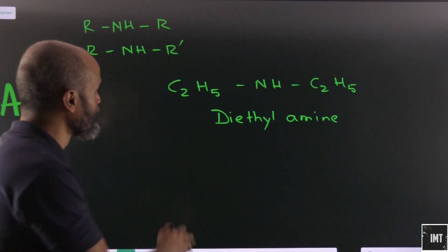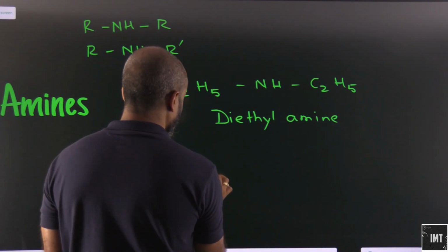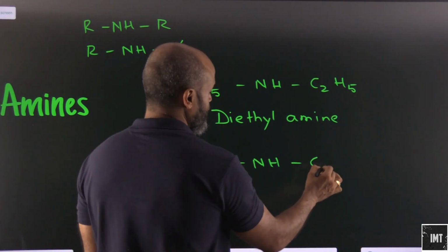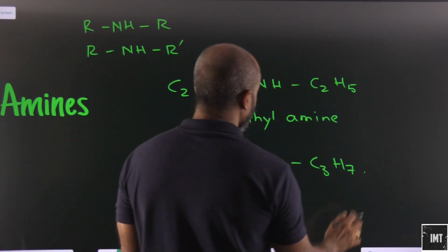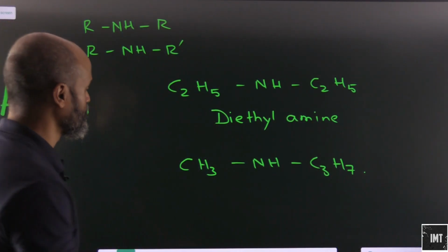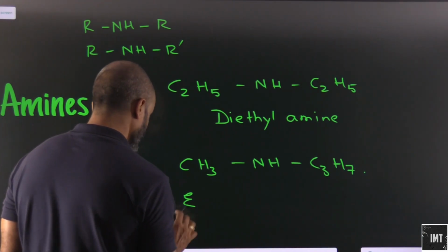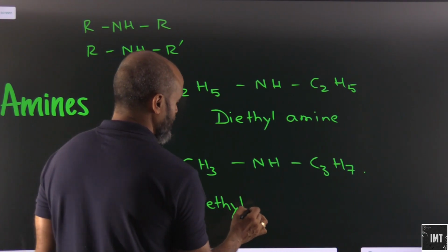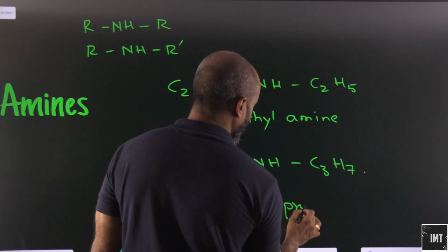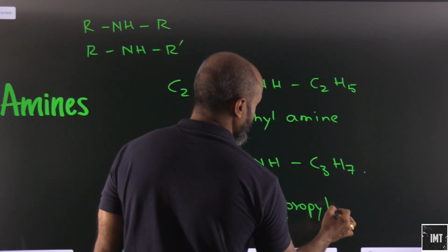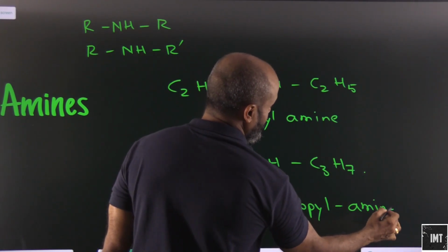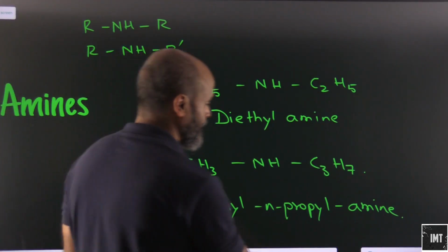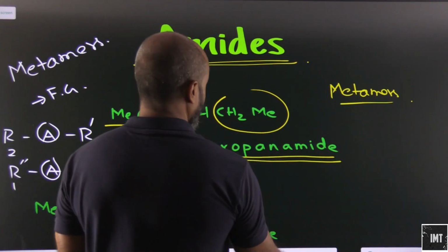Okay, diethyl amine. If I happen to get this as CH3, NH, C3H7, this will be what? Methyl N propyl amine. This will be diethyl amine. This will be methyl N propyl amine.